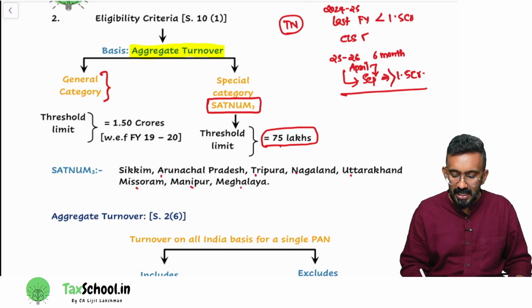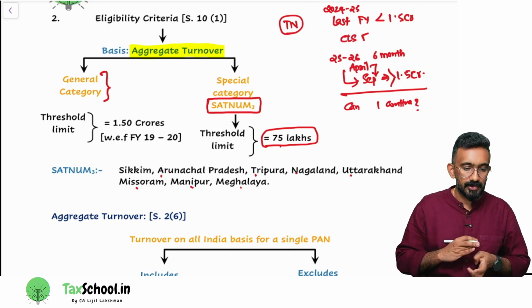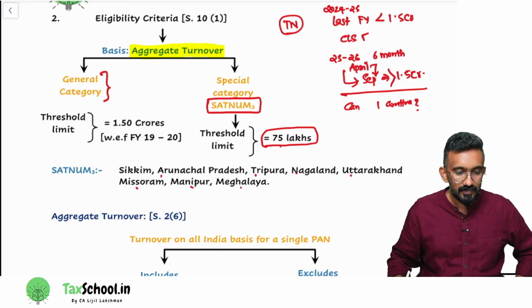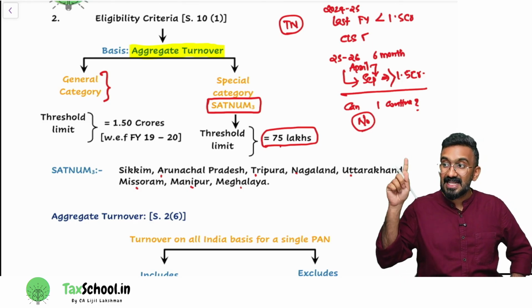My next question is, can I continue in composition levy scheme? Last year my turnover was less than the threshold limit. Can I continue? Yes or no? The answer is no. That's why we are not saying last year turnover.